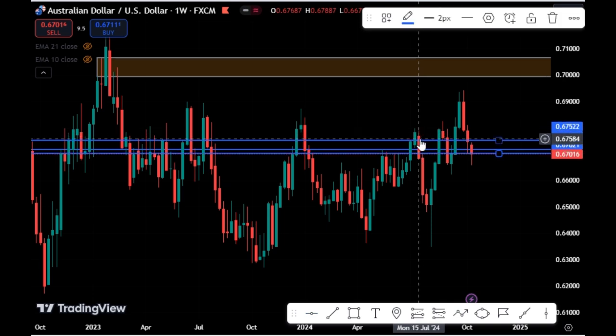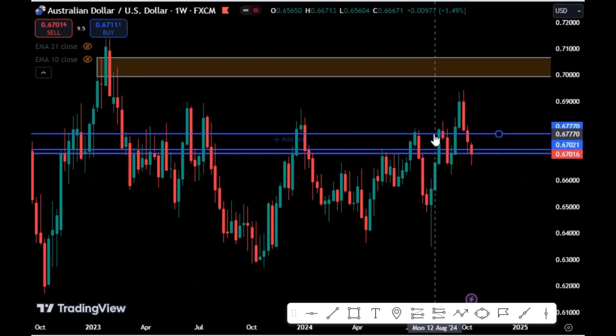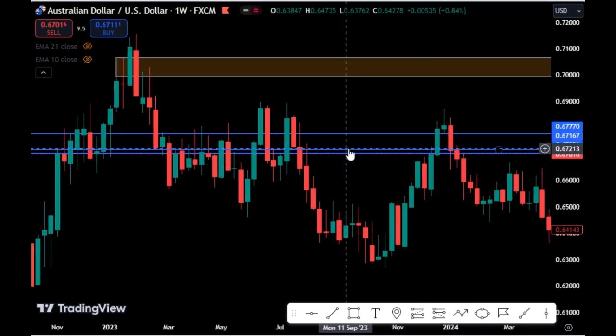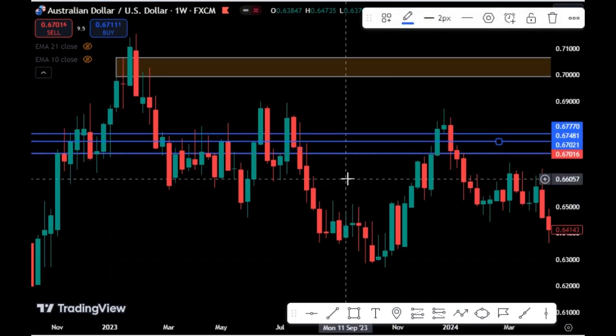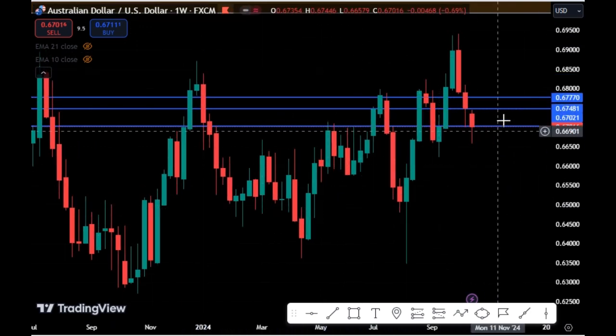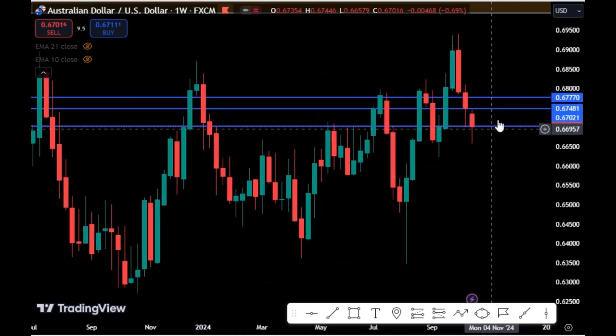So expect the Australia USD to test any of this area of supply before we see the downward continuation for the Australia USD. So we expect price to continue to drop on Australia USD. If price tests any of these supply levels, we expect price to continue to push lower for the Australia USD.